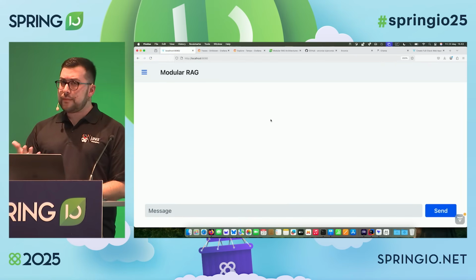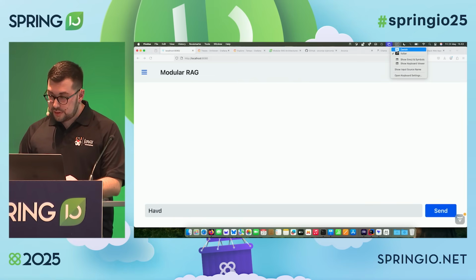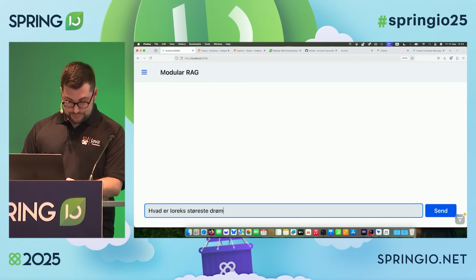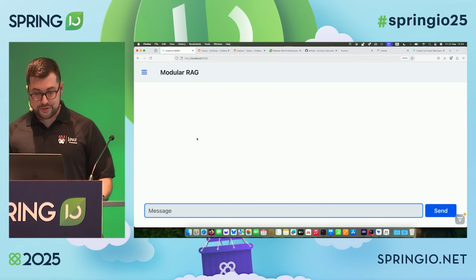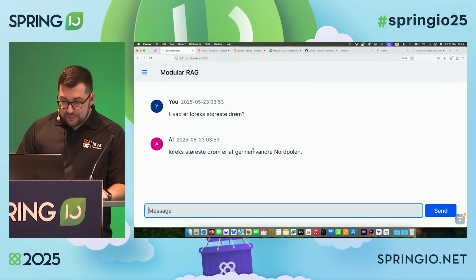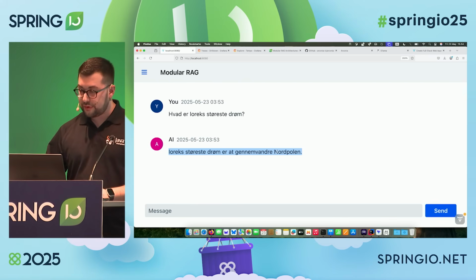What if I ask a different question? So for example, I'm Italian. I live in Denmark. So maybe I want to use this application in Danish. So what if I ask my question in Danish? Let me try that. I need to switch the language keyboard here so I can ask the same question, but in Danish this time. Let's see if I can spell it. Maybe. Nice. So we get the answer that Yorek's biggest dream is to go around the North Pole.